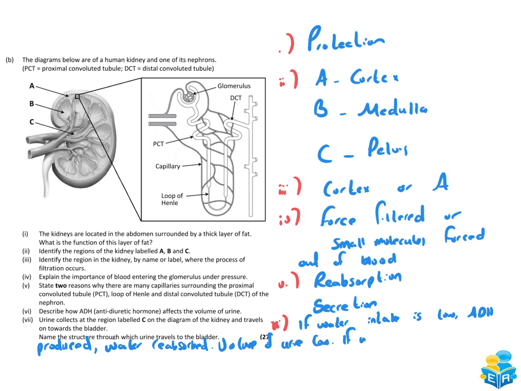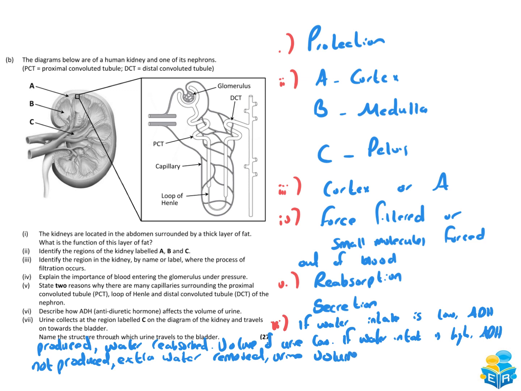And then if water intake is high, ADH is not produced, and extra water is removed. So urine volume is high.